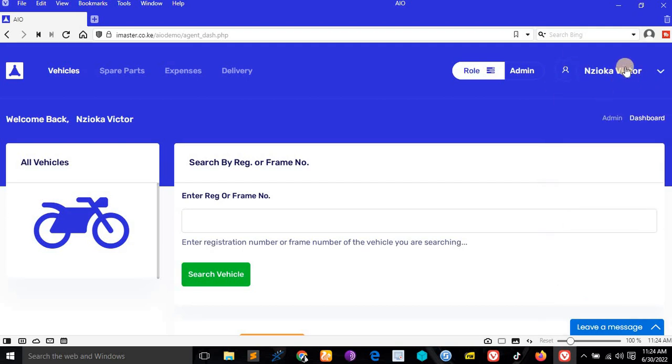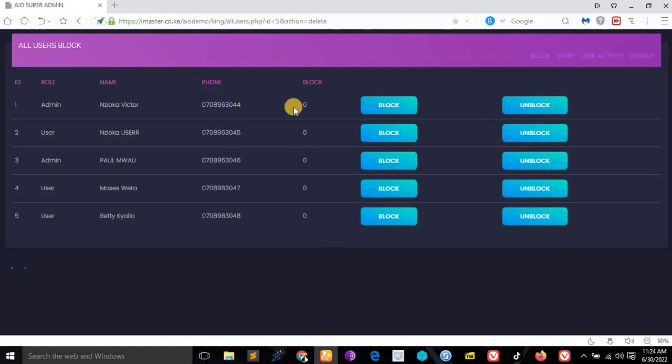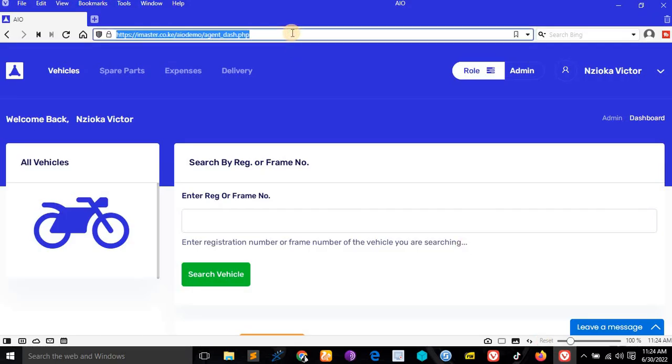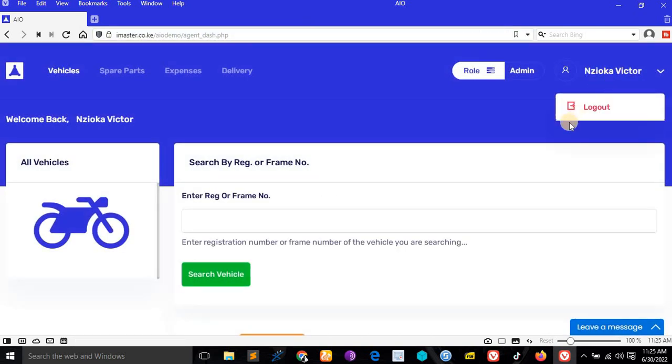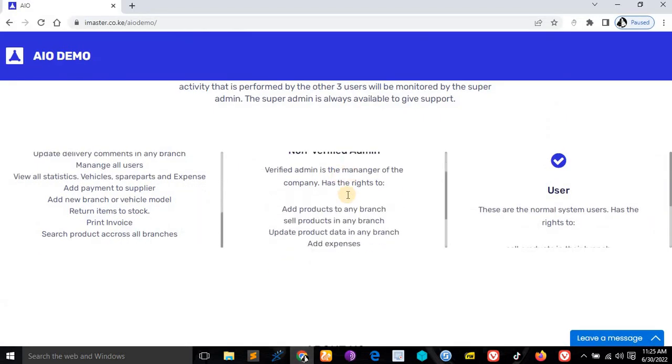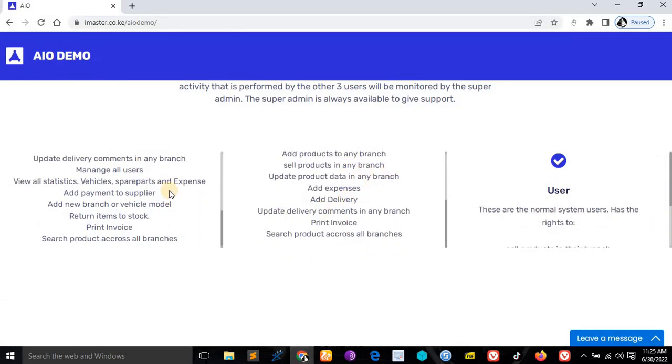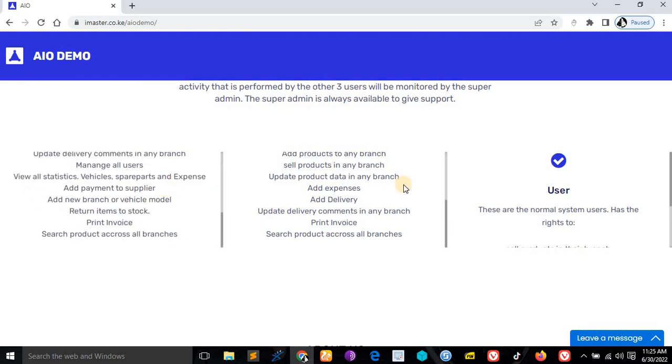So if I come to the super admin and here in verification, you see verify is on. If I unverify and come back to the system and refresh, they become a non-verified admin, so they cannot do much in the system. They can do just this part here, this view, but you can see the difference here and here.